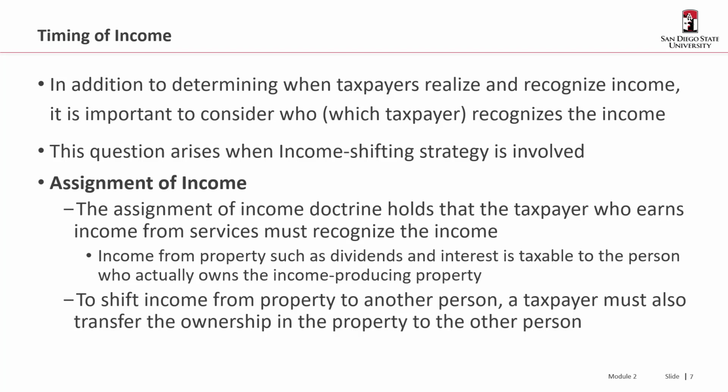So let's say, for example, you owned a bond and that bond paid interest. And you wanted to somehow shift that interest, that unearned income, to your kid. And so you said, oh, I'm just going to give the interest check to him and deposit it in his account. That's not enough to assign the income. Instead, you would have to actually give the bond to the child.